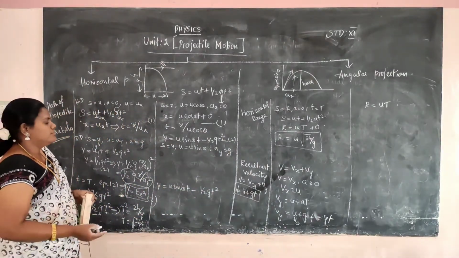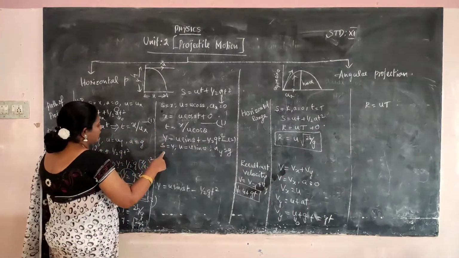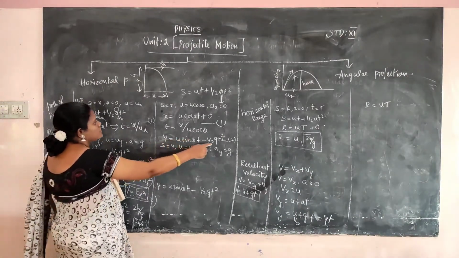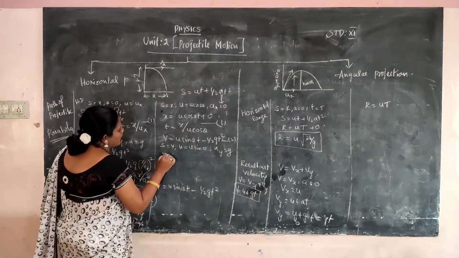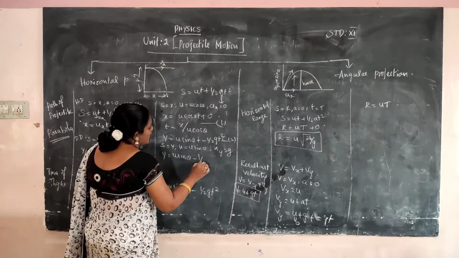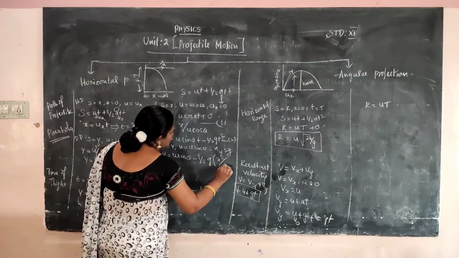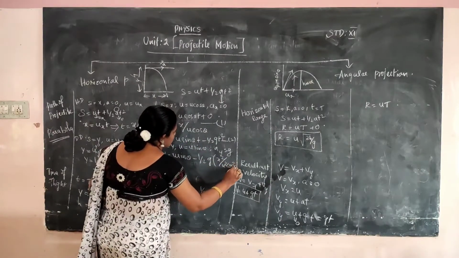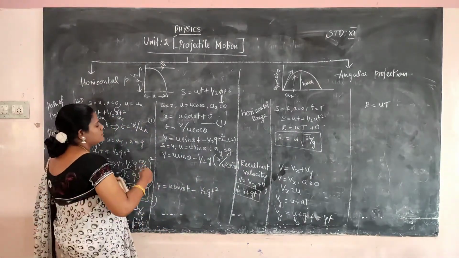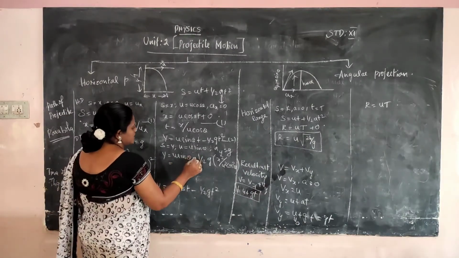Okay. Then this is the horizontal direction. First calculate the y direction. Now we substitute the t value in this equation. T is x by U cos theta. So y is equal to U sin theta times x by U cos theta, minus half into g into x square by U square cos square theta. Okay, x square by U square cos square theta. Then this term is U sin theta, and the t value also.